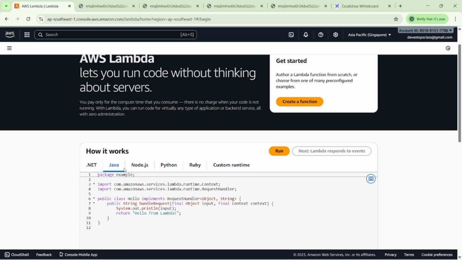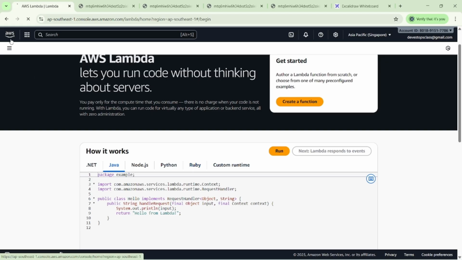We have 5 languages supported from the AWS side. Already we know that for backend code we mostly use .NET, Java, Node.js, Python and Ruby. These are the languages mostly used for backend development.